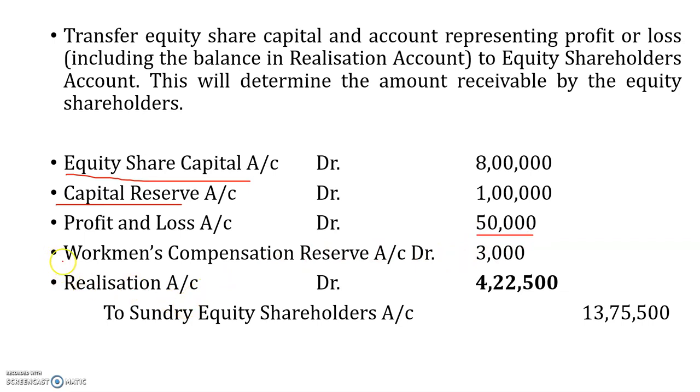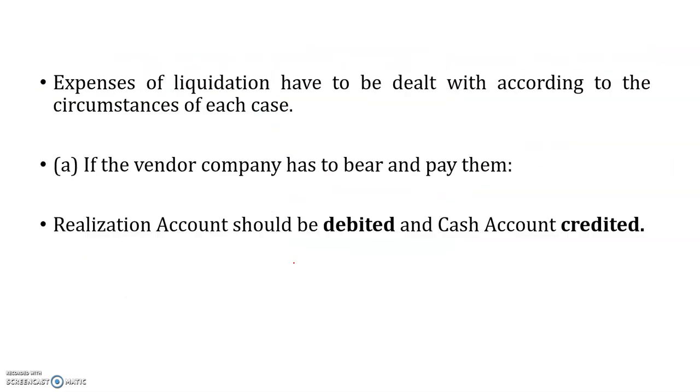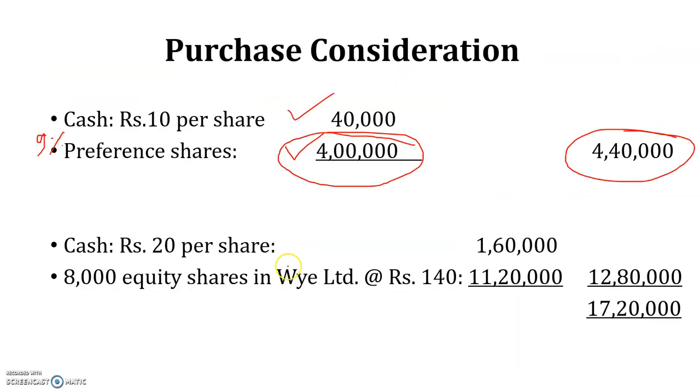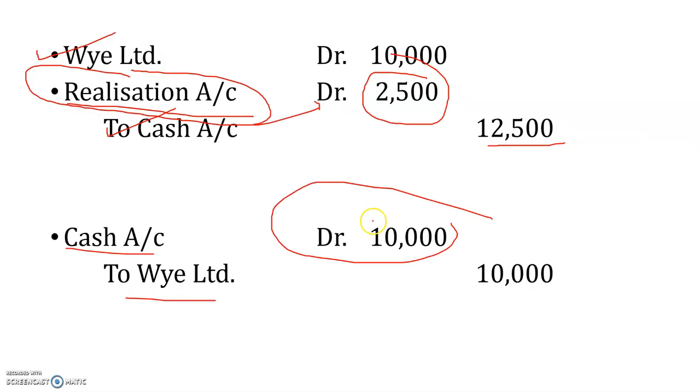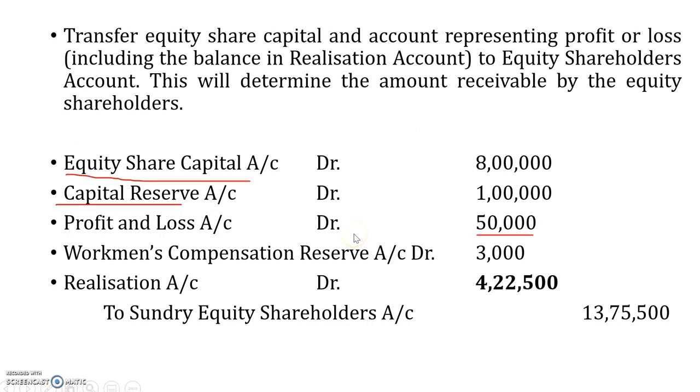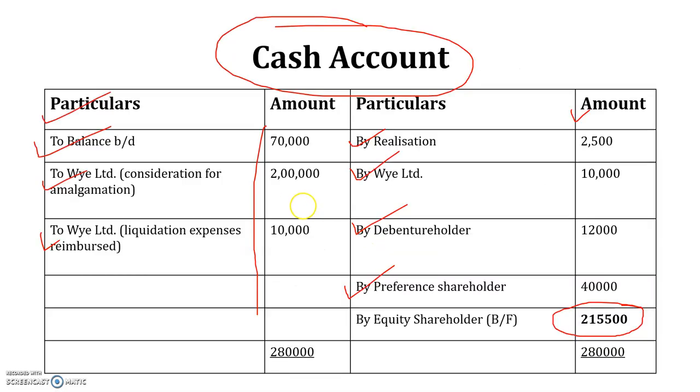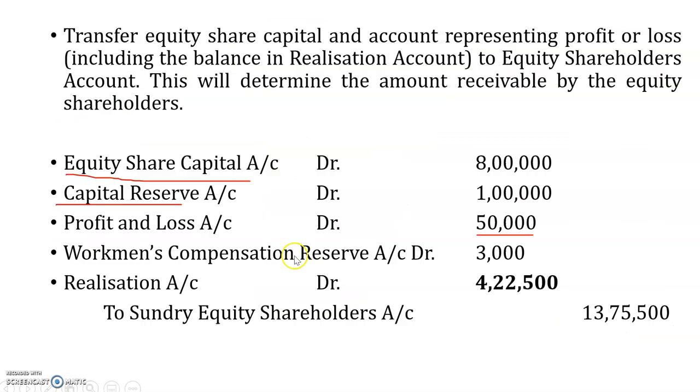Then remember, while working out the workmen compensation reserve, we had an amount which was written there as rupees 5,000. 5,000 was considered, but the remaining 3,000 was not considered. So that 3,000 will be transferred to the equity shareholders account. So this is workmen's compensation reserve account debit, and the balancing figure which we have calculated already, the realization part, will be transferred here. So the total amount is rupees 13,75,500.